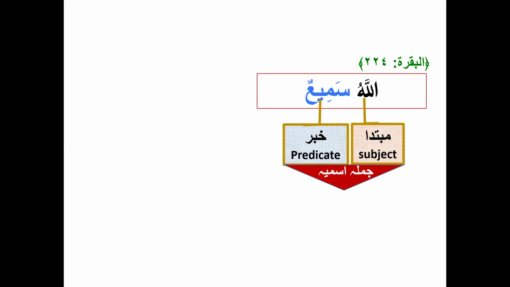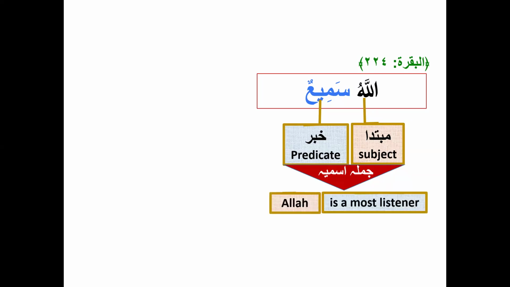Later on, inshallah, we will analyze ayahs in this way: the first part is mubtada, then khabar, and mubtada and khabar become a jumla ismiya, and we will do the translation: Allah is the most listener.